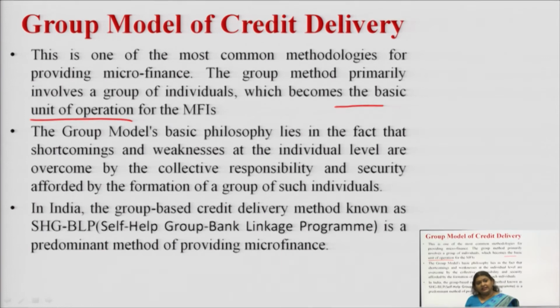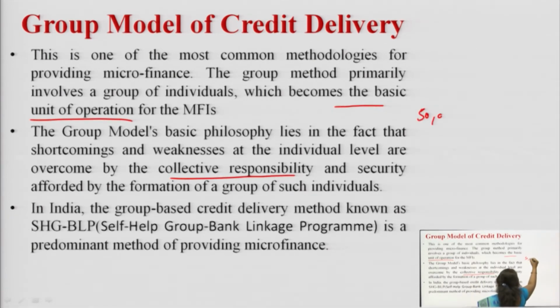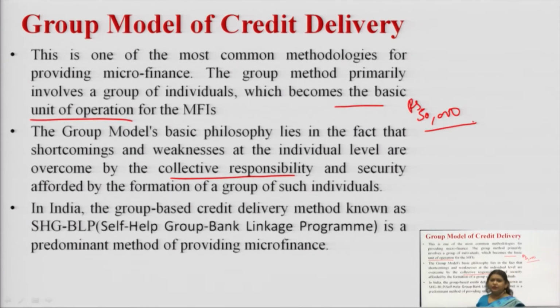What is the advantage in it? The first advantage is collective responsibility. What is this collective responsibility? I have taken a loan of 50,000 rupees. If I have to pay it as an individual, it becomes difficult for me. But when I have my enterprise and a group of artisans with me, they collectively take this responsibility.